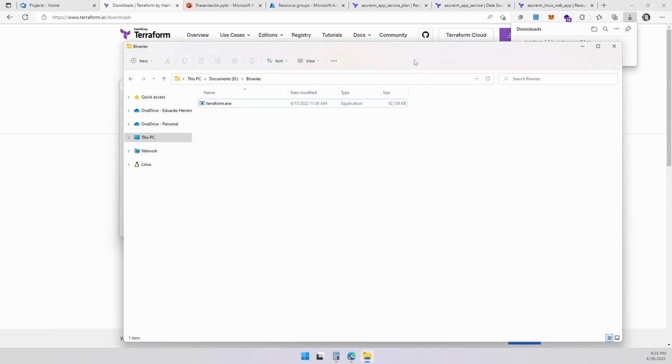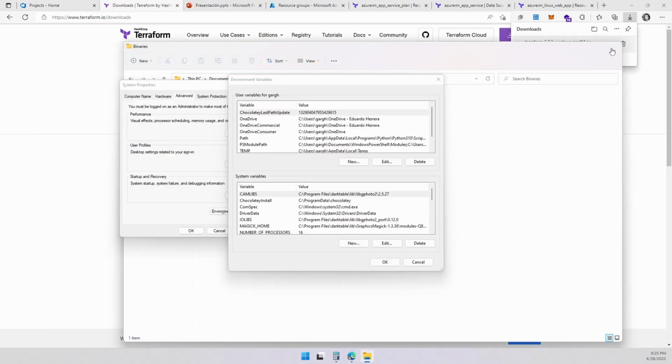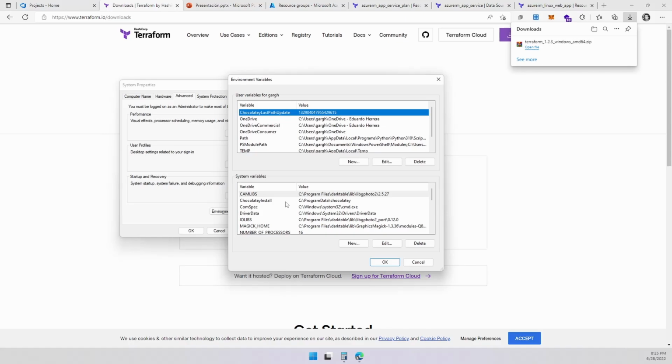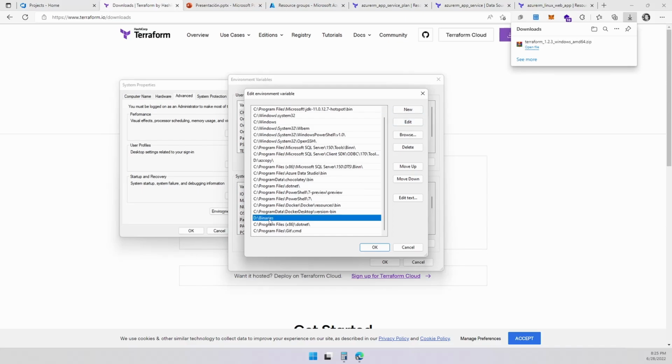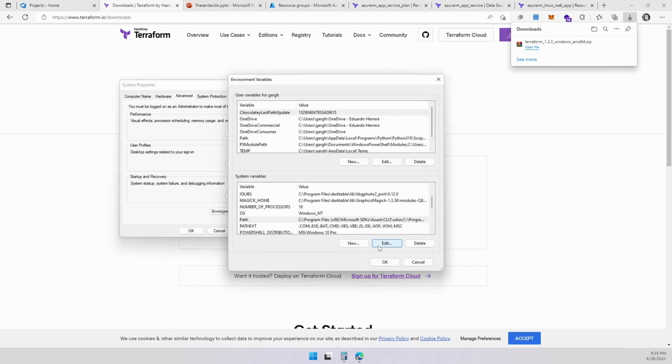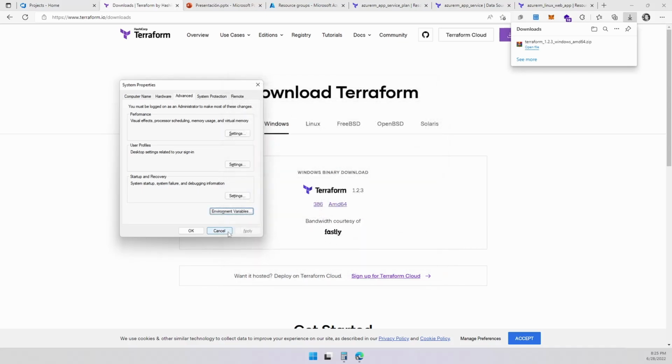Let's close this one, and let's check again on my variables. On the system variables over here, you're going to look for Path. In Path, we're going to edit, and then you're going to add a new entry. And here you're going to add the directory where you set it up. In my case, I put it in the binaries folder, where my Terraform executable is. And that's all you have to do. With that, you got Terraform installed in your system.